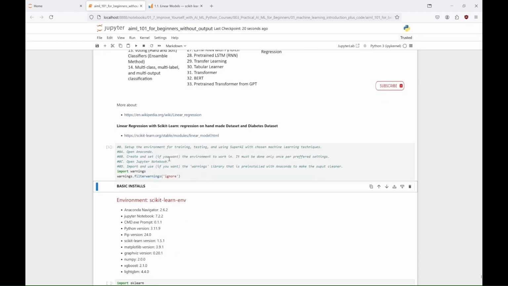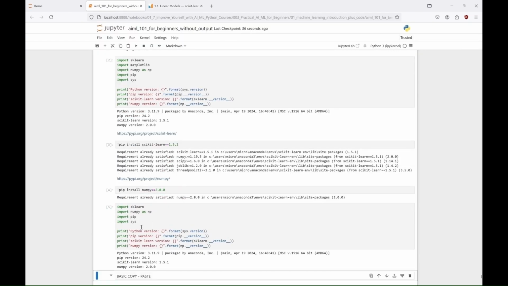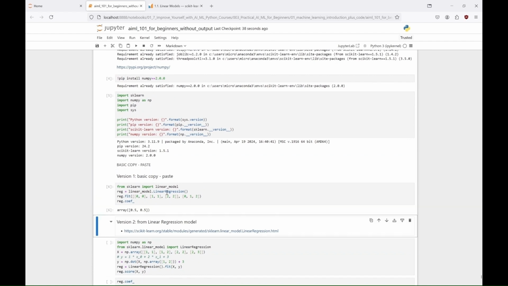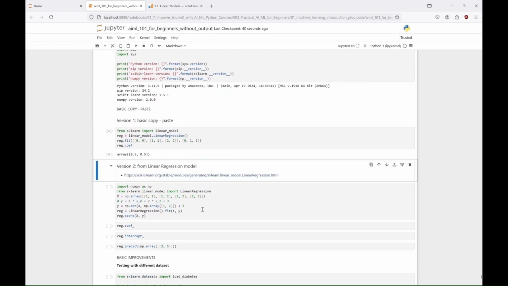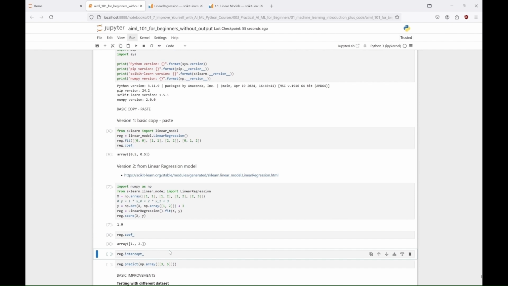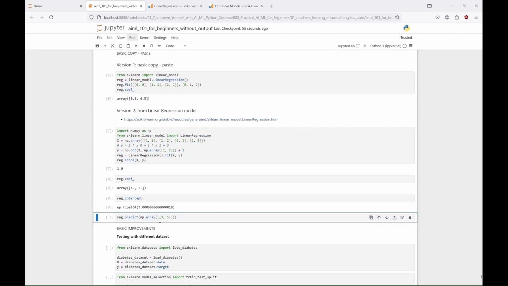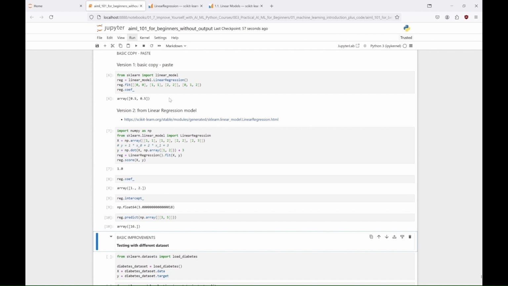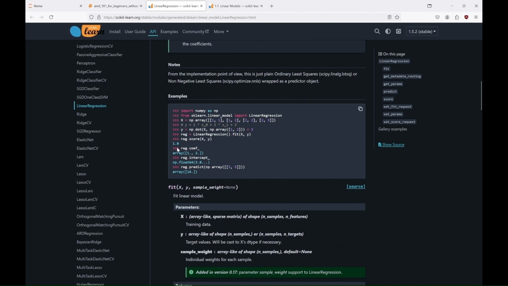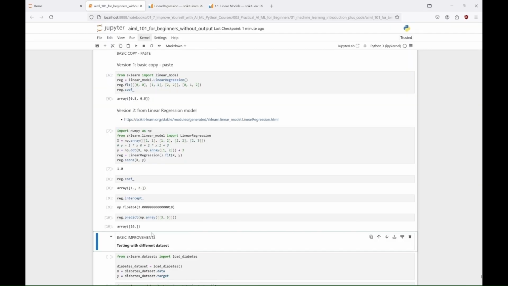Here, in the first example, we use Scikit-learn's linear regression model to fit a simple dataset of input-output pairs, and extract the model's coefficients to understand the relationship between the input features and the target variable. In the second example, we generate a more complex dataset with two input features, fit a linear regression model, and evaluate its performance using the R-squared score, while also extracting the coefficients and intercept to describe the linear relationship. Finally, we make a prediction for a new input point, demonstrating how to apply the fitted model to unseen data. Both examples highlight the process of building, fitting, and evaluating linear regression models using the Scikit-learn library.